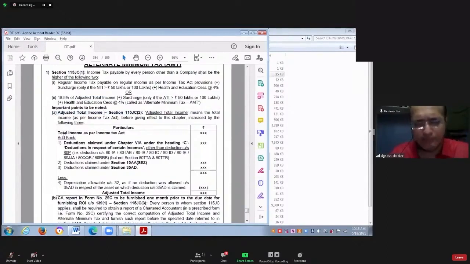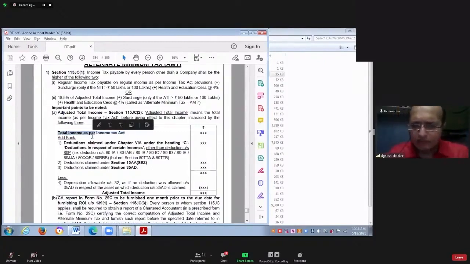Important point to be noted: adjusted total income means what? How to calculate? So you already might be having the total income as per the normal provisions, because on that only you have calculated tax in point number 1. In point number 1, you have calculated tax on that total income as per the normal provision of the Income Tax Act.